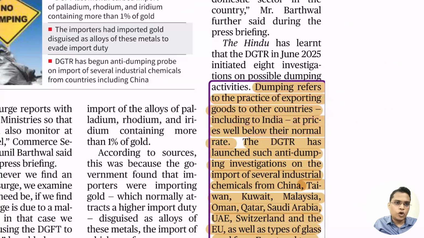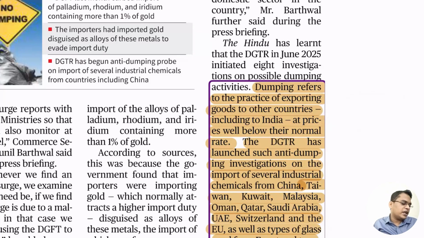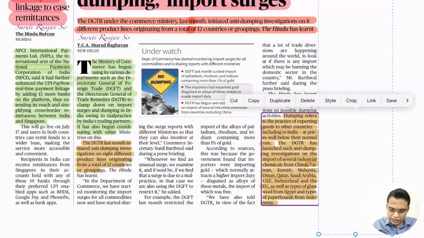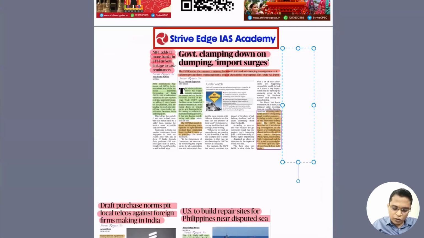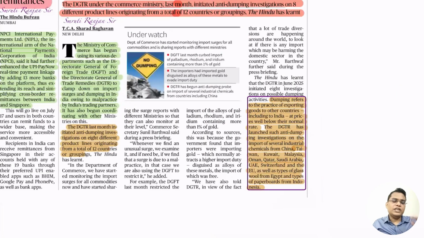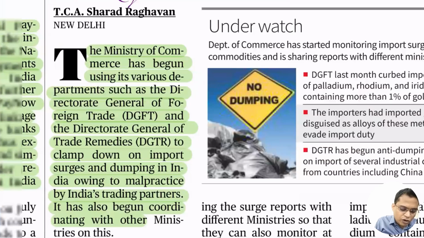So to prevent dumping, we have established the Director General of Trade Remedies. In case of any country dumping, we can file a complaint with the Director General of Trade Remedies. And if the Director General of Trade Remedies finds that real dumping exists, then there can be an anti-dumping duty. Anti-dumping duty means we will charge some duty to make the price of that commodity, which is very low, equivalent to that of our domestic manufacturing.